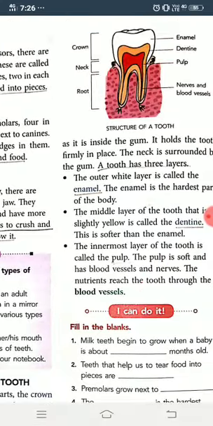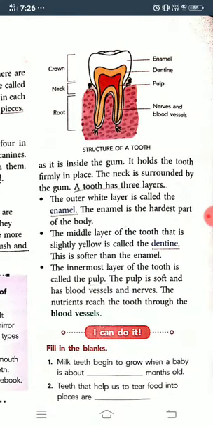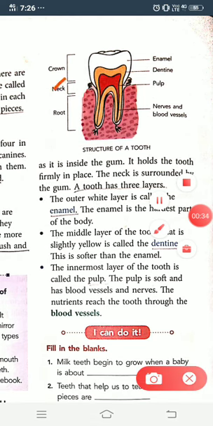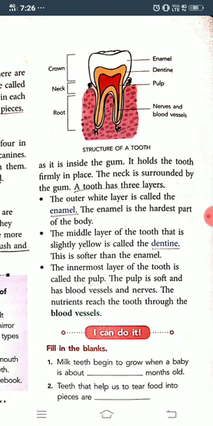The white part that you see is called the crown, and below that is the neck, and after that we have the root, which is the internal part of the tooth.